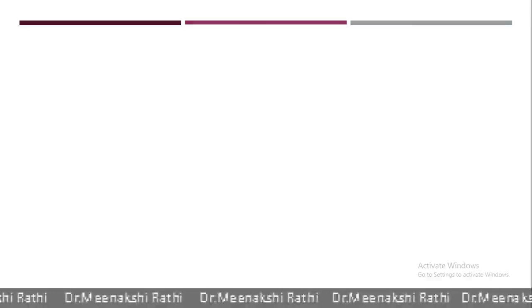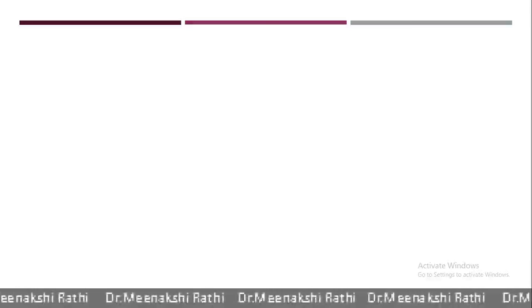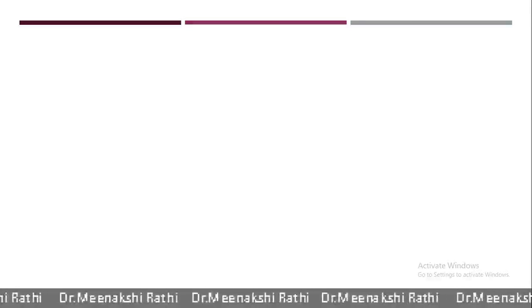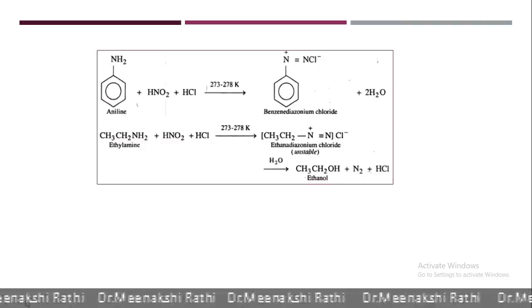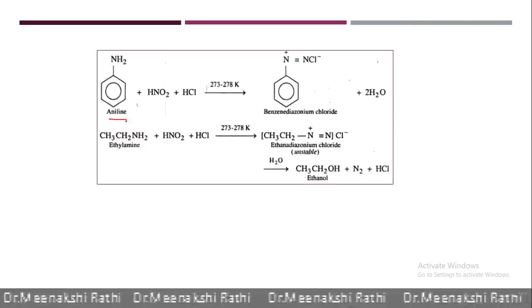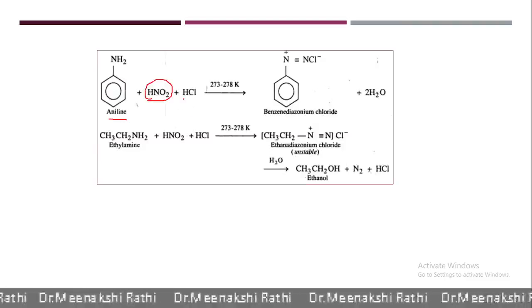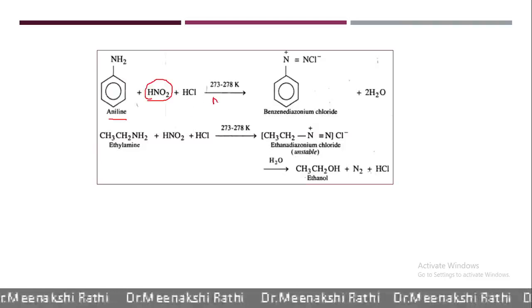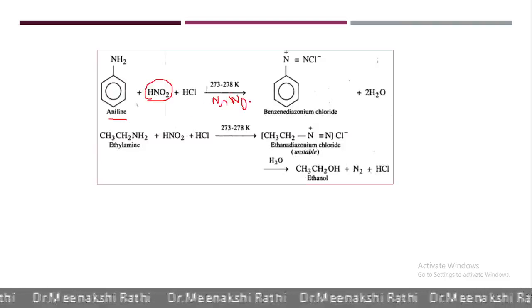In this video, we are discussing some reactions of amines and diazonium salts. See here, aromatic amines like aniline, when it reacts with HNO2, that is nitrous acid, which is formed by reaction of NaNO2 and HCl.